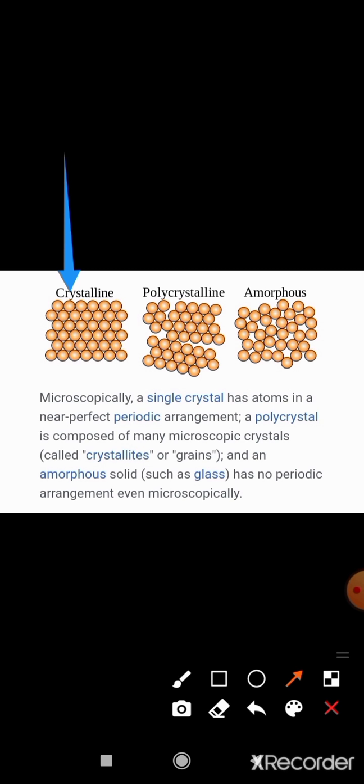In an amorphous solid, for example glass, the atoms, ions or molecules are not arranged in a regular manner.